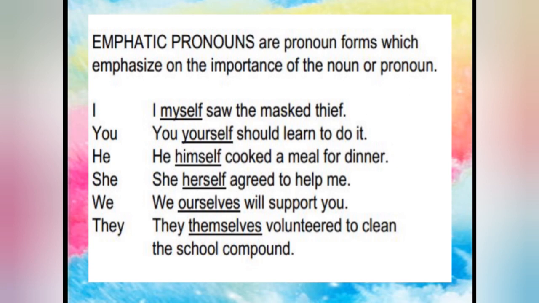Now you can see this is the major difference to identify. In a reflexive pronoun, these self words will be far away from the subject. In the emphatic one, they will be attached. Emphatic attached, reflexive one far away from the subject.